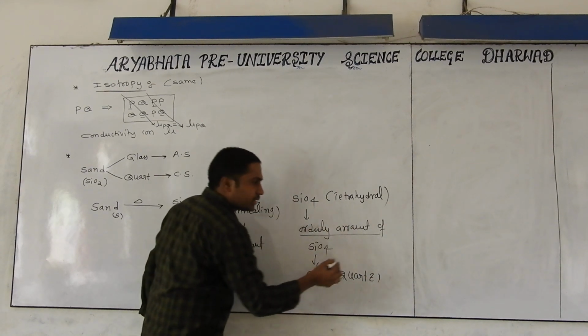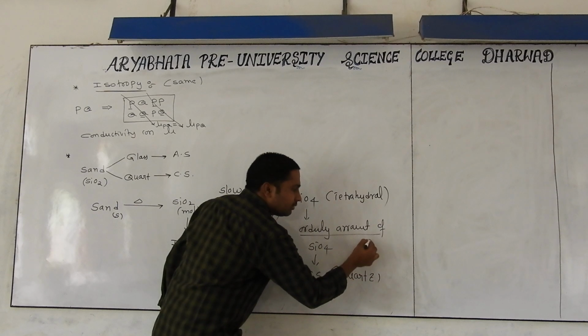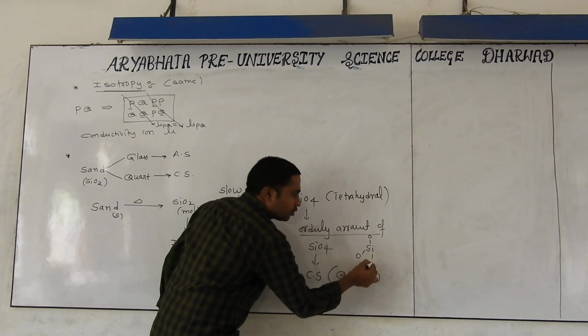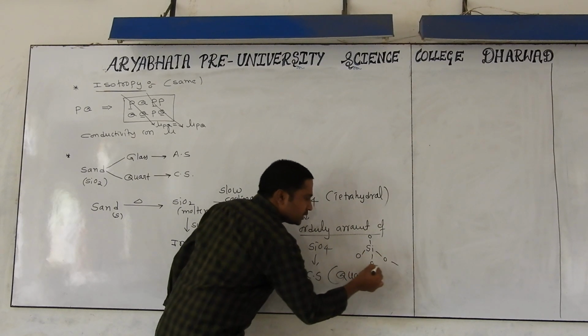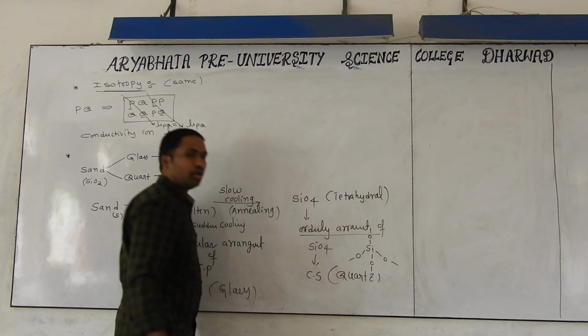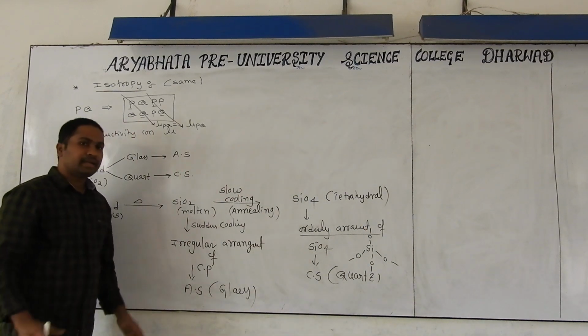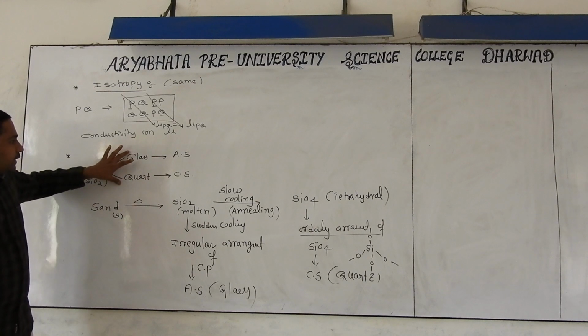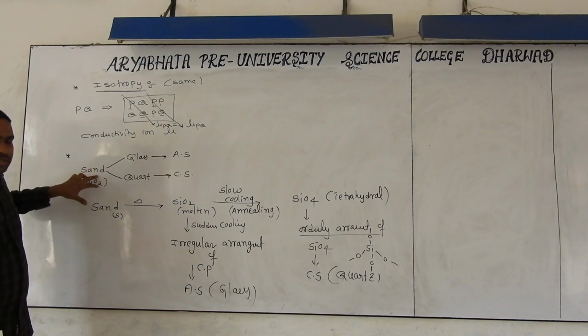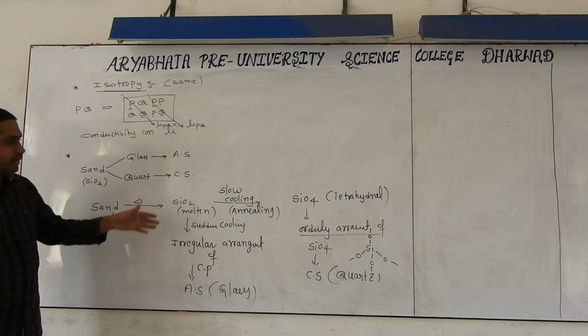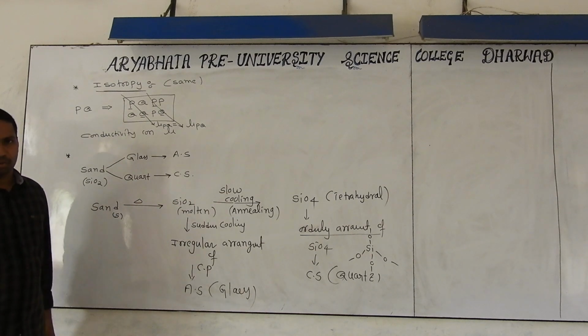In this, what is the tetrahedral arrangement? Si will be there, and the 4 tetrahedral corners are occupied by oxygens, with further linkage like a polymer. This shows that even though materials come from the same origin, the structures are different because of the process.